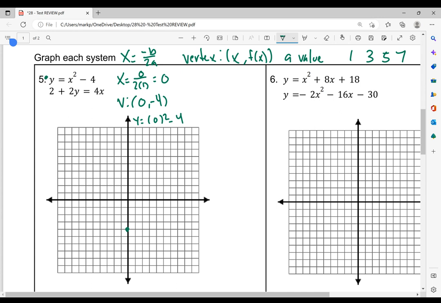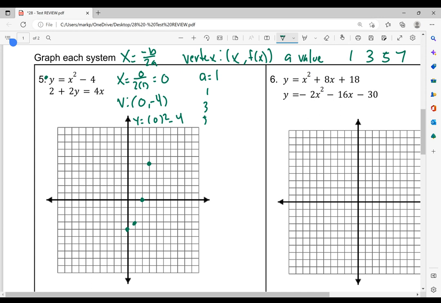And now let's go ahead and take a look at our a value. In this case, our a value is a positive 1. So that 1, 3, 5, 7 is not going to change because we multiply it by 1, it stays the same. So remember the process. We go right 1, and then the positive 1, so we go up 1. Then from there we go right 1. The next number is positive 3, so we go up 3. Right 1, then up positive 5. Can't go 7, so that's a good thing I didn't write it.